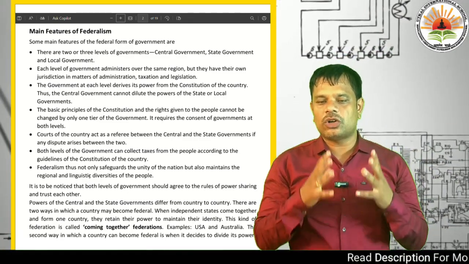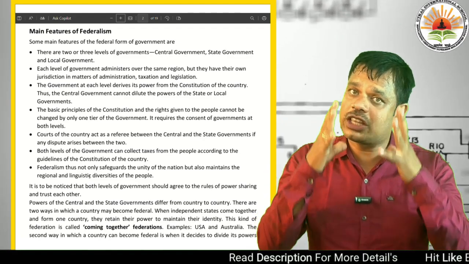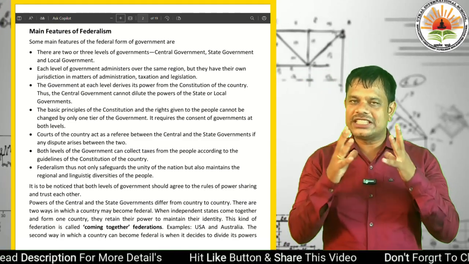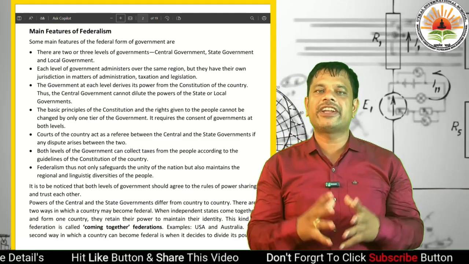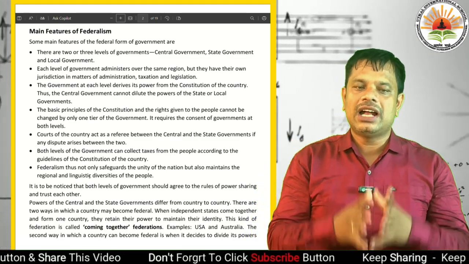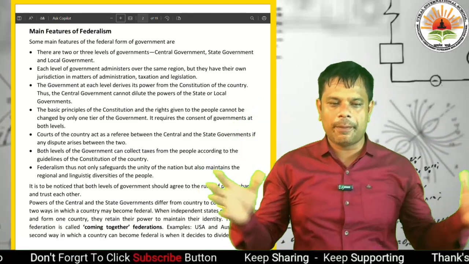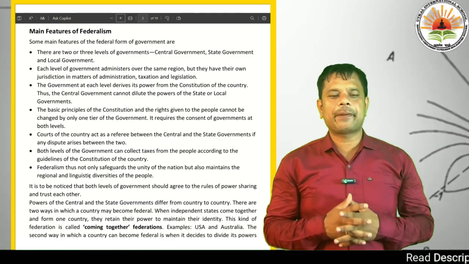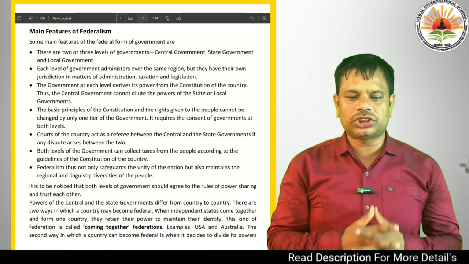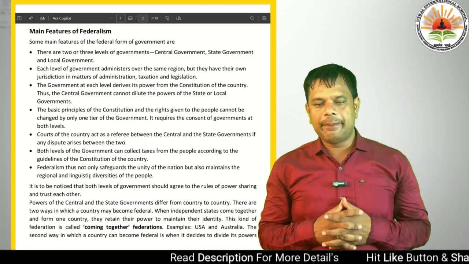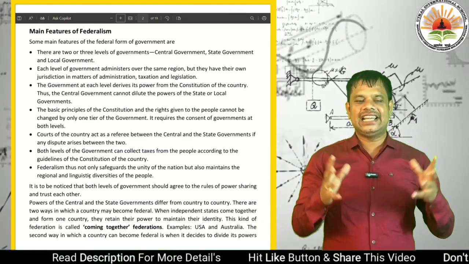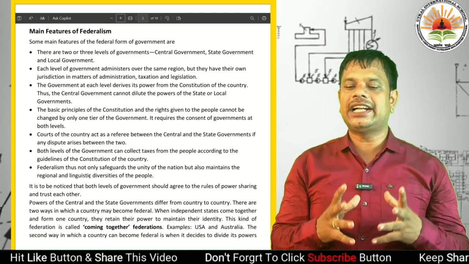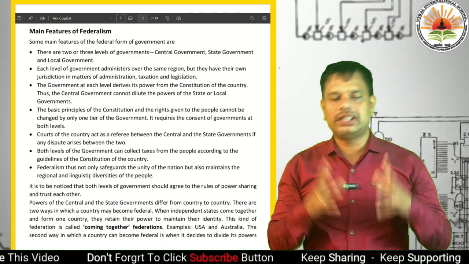It requires the consent of governments at both levels, central and state, to make any modification to the constitution in a federal government.